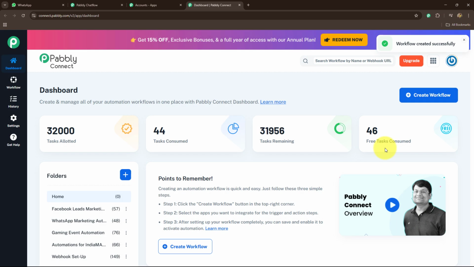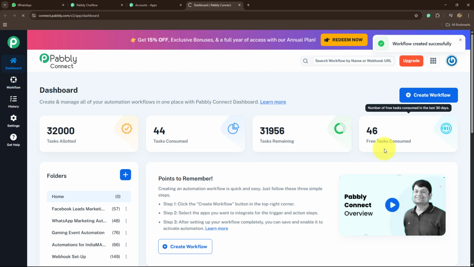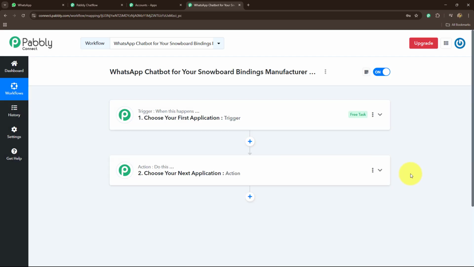And now I'm going to go towards a new screen. As you can see, the workflow is created. We have a blank workflow over here in which we have trigger and action. So trigger says when this happens, and the action says do this. That means the action is a response towards our trigger. Whatever we are going to select in our trigger is going to command the entire workflow, and the actions are going to follow that same command. Therefore, we can have only one trigger in any workflow, but we can add as many action steps as we want.